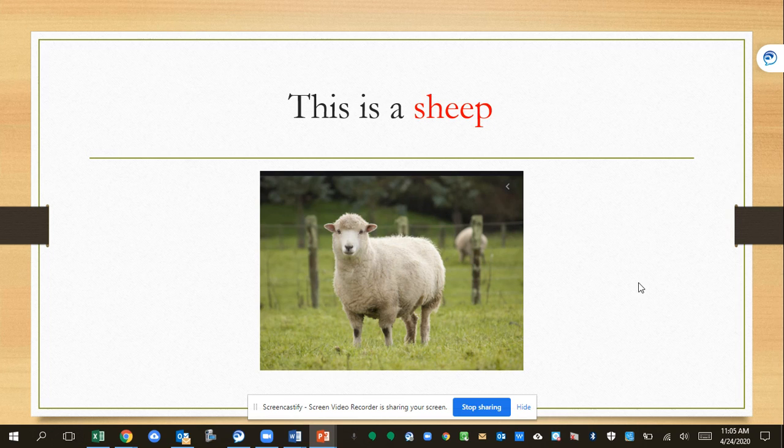Excellent. Now that you have seen these different animals, let's see if you can identify some. Click on the next link and see if you can tell which animals are which.